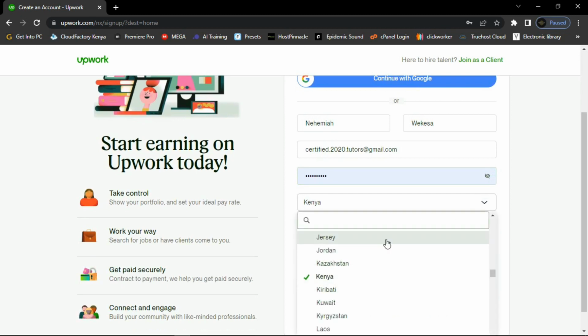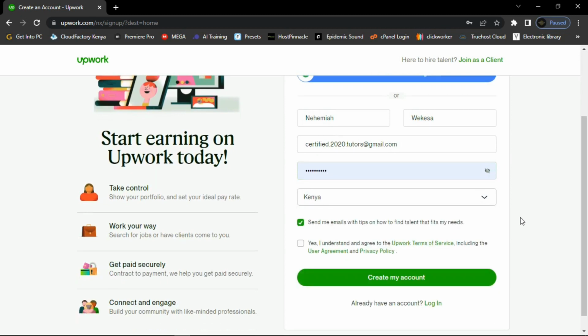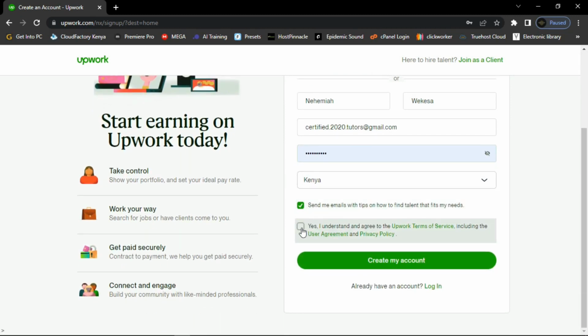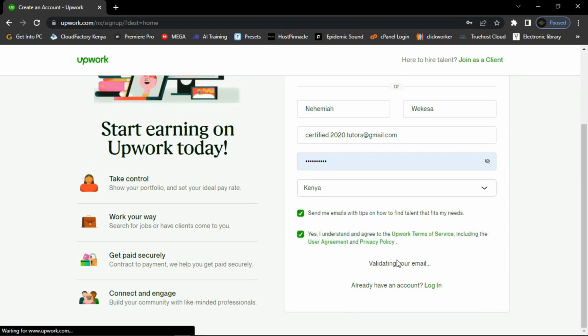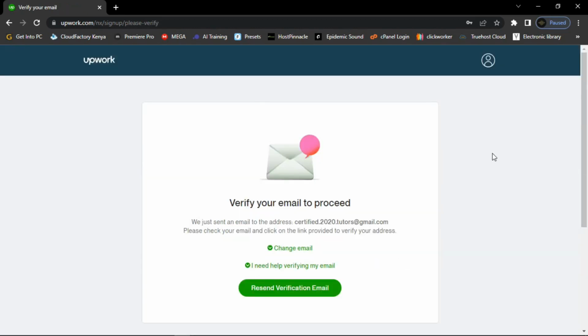For me, I'm based in Kenya, so I'm selecting Kenya. Then here you check this box that yes, I understand and agree with the Upwork terms of service. Then I click create my account. And guys, when you click on create account, it's going to open this page, and they are going to send you a verification email.